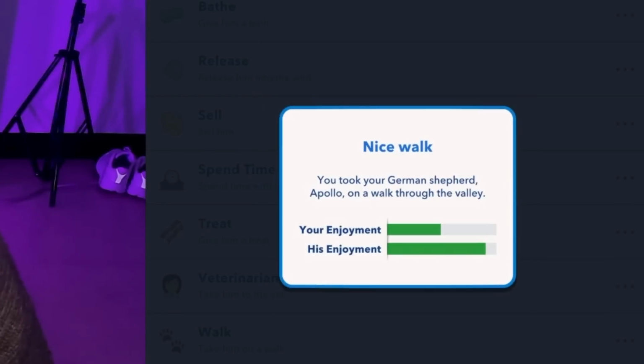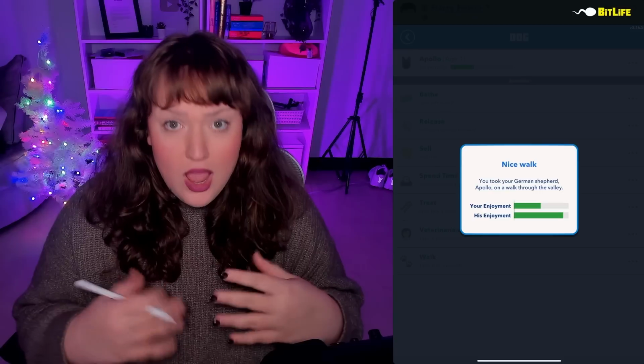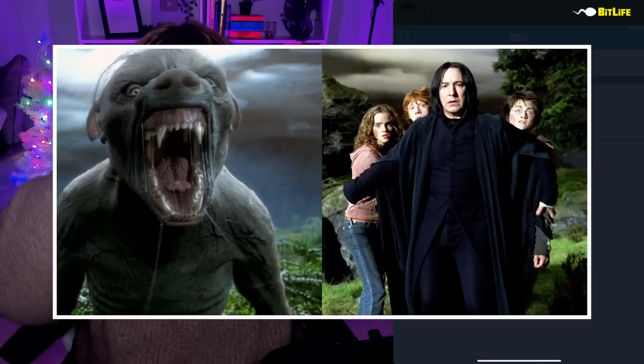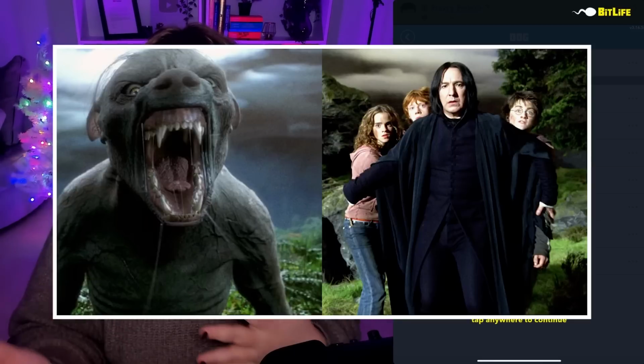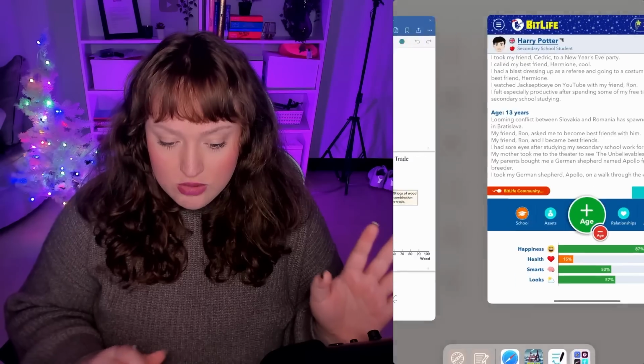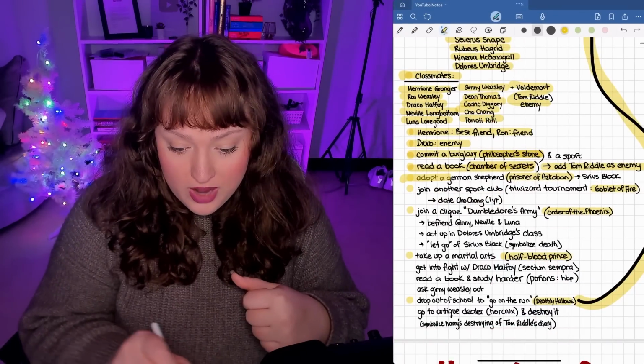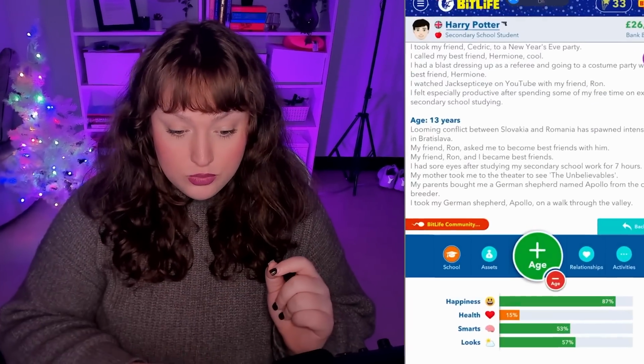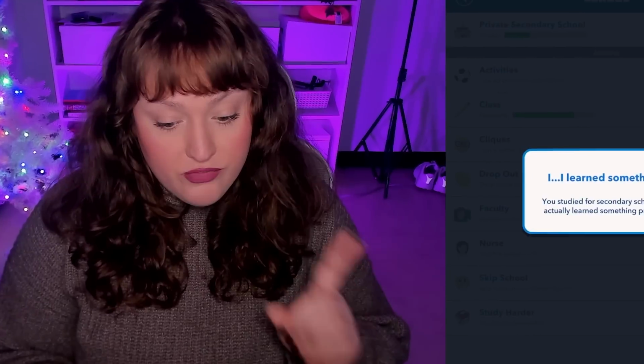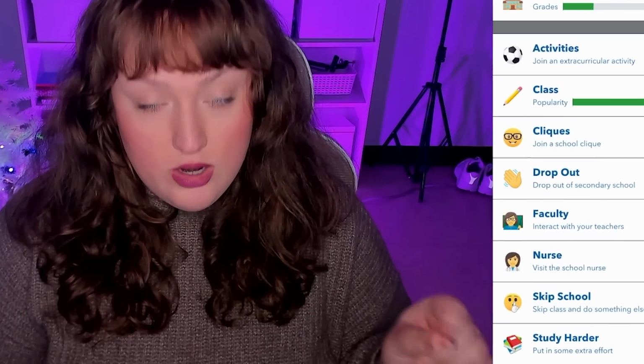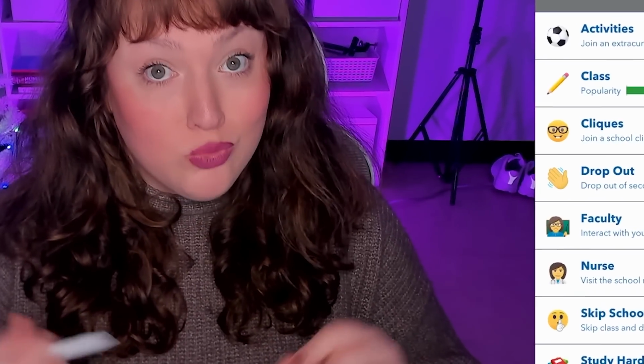Let's take him on a little walkie to show that whole thing with the forest. And it's actually so sweet when Snape comes and protects the trio, where he stands back. So that is us meeting our godfather. Okay, so we got a German Shepherd. I'm still working on the sport thing. I really cannot fumble the sports because the next year is the Triwizard Tournament and we really have to get into something. And let's see what happens.